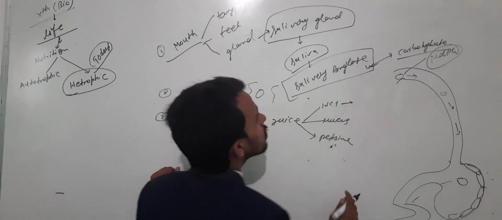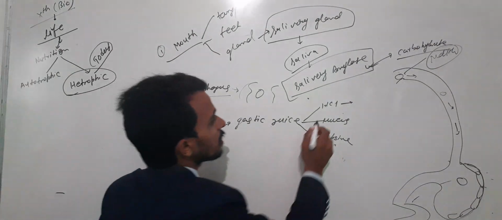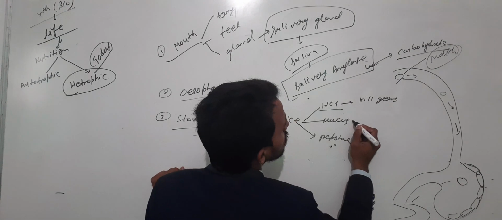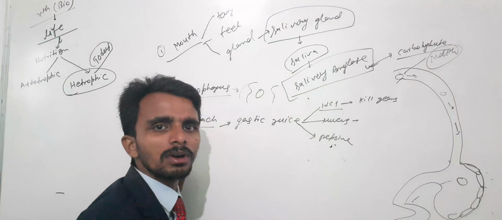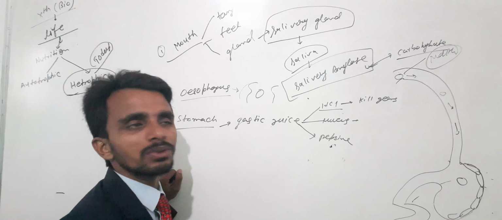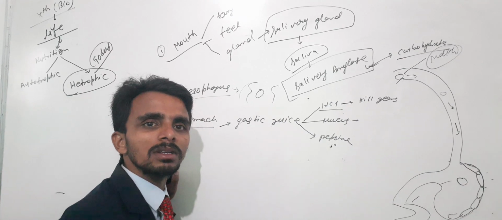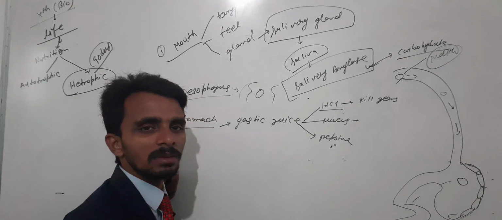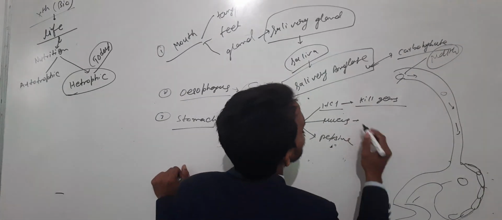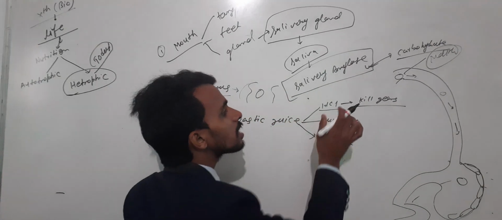Now all 3 components have a specific function. First one, HCl, kills the germs. HCl kills the germs present in food, because we know that microorganisms are everywhere, and you and me are not interacting in the classroom because of one of the microorganisms, a virus, obviously neither living nor non-living, and that virus name is coronavirus, right? So germs are everywhere. Get the point? So HCl kills the germs. And mucus, what is mucus?